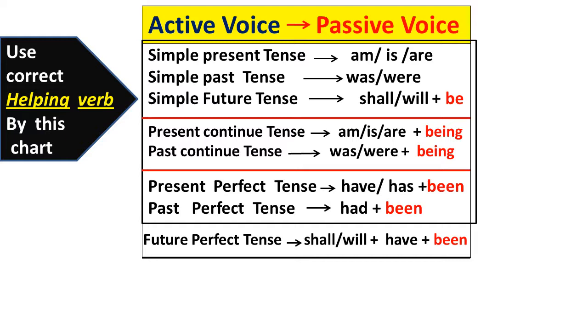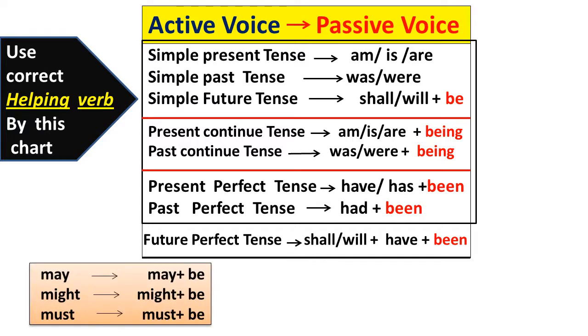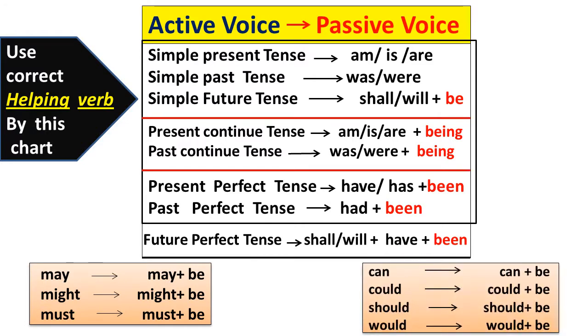These helping verbs are most important for us to write the correct answer. With the help of the chart, we use the correct helping verbs in the answer. Also, there are some modal auxiliaries: may, might, must. You write them as they are, and you add only the word be. Then can, could, should, would. These are also modal auxiliaries. You write them as they are and add be. In this way, we studied how to use the helping verbs in the passive voice.